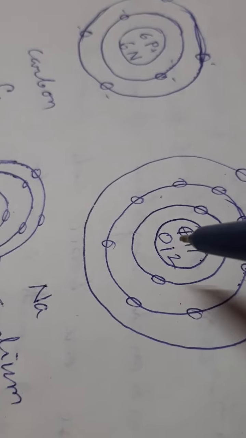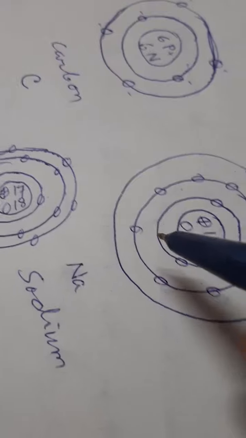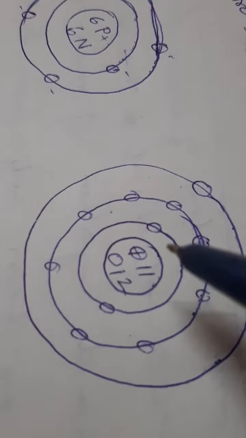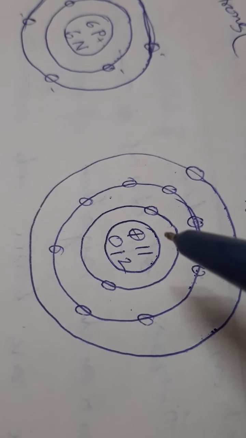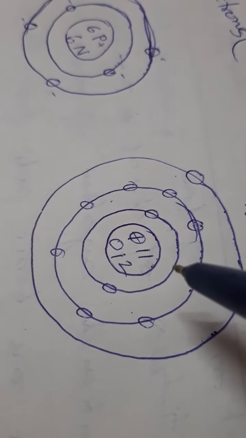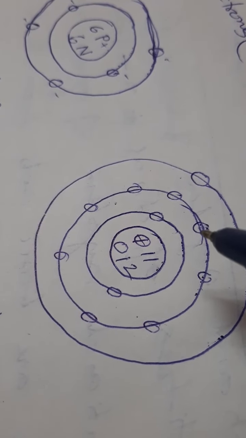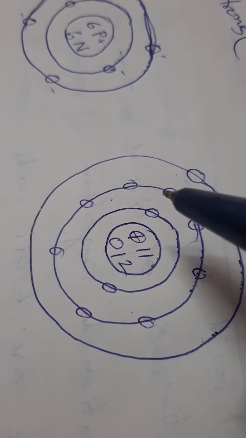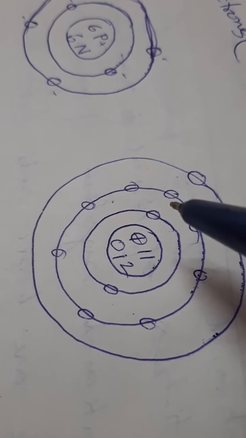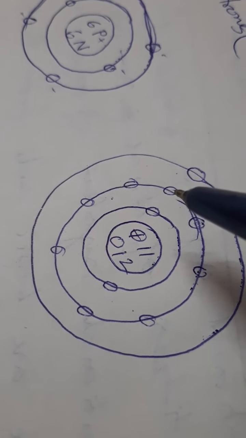So what will happen? There is a tendency of each atom to contain the maximum number of electrons in its outermost shell. We know how to calculate the maximum number of electrons an atom can possess in its outermost orbit.